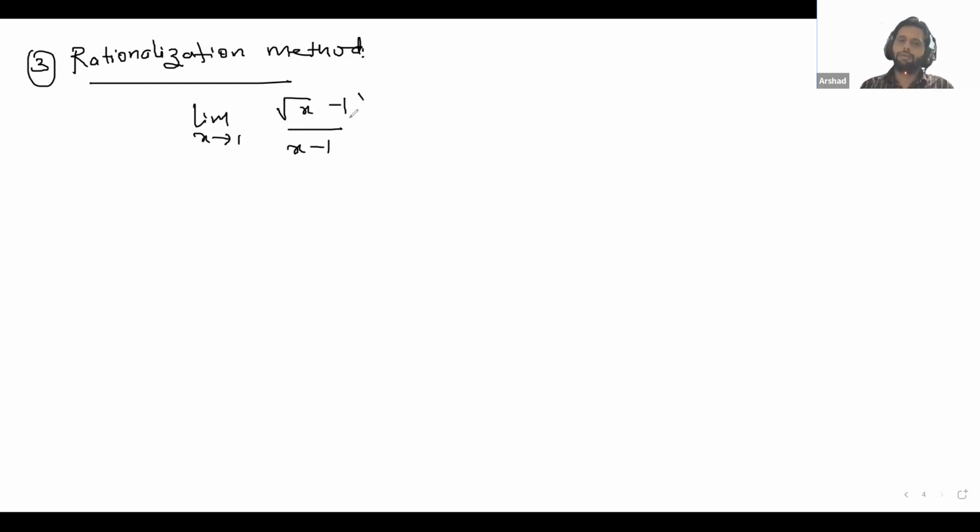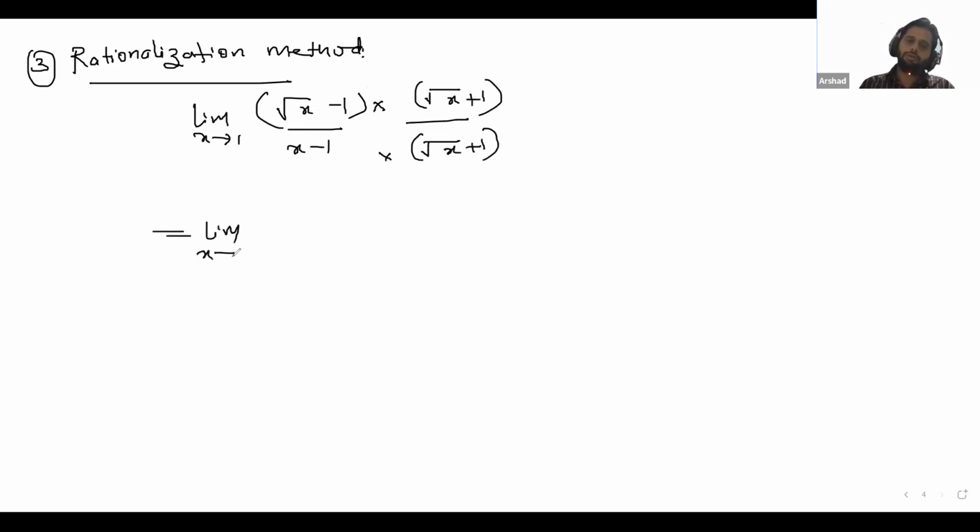You need to multiply and divide this with, change its sign, root x plus 1 into root x plus 1. In the numerator, apply the formula a square minus b square: x minus 1 square by x minus 1 into root x plus 1.